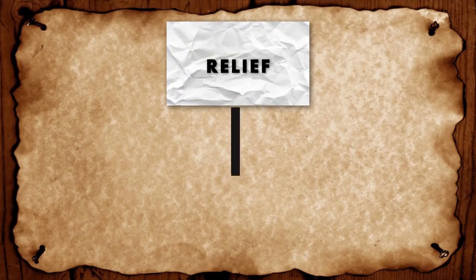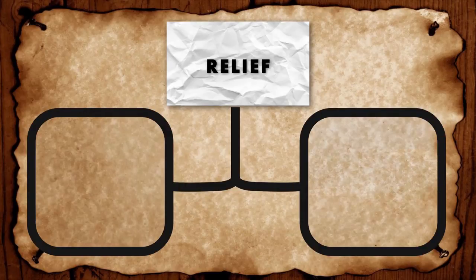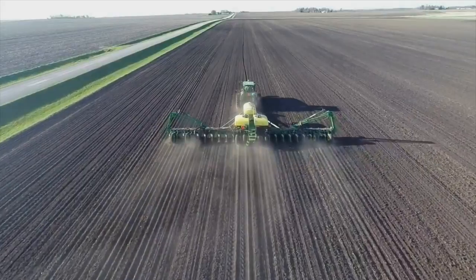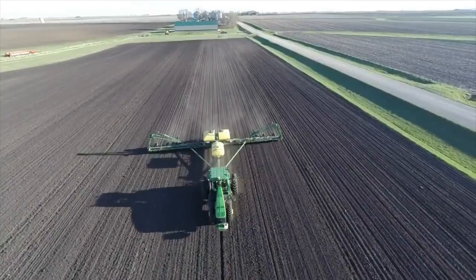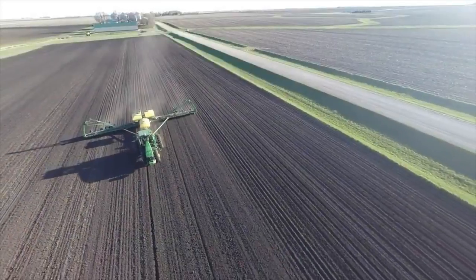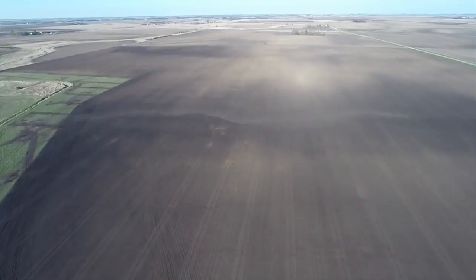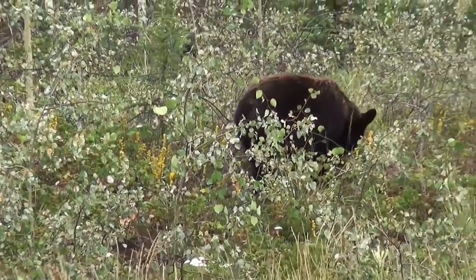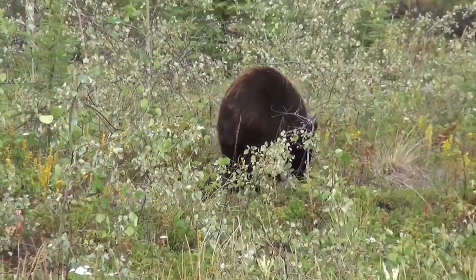Relief. The term relief refers to the land and soil characteristics of an area. The nature of land influences the type of vegetation. For example, fertile land is generally devoted to agriculture, while undulating land and rough terrains are areas where grasslands and woodlands develop and give shelter to a variety of wildlife.